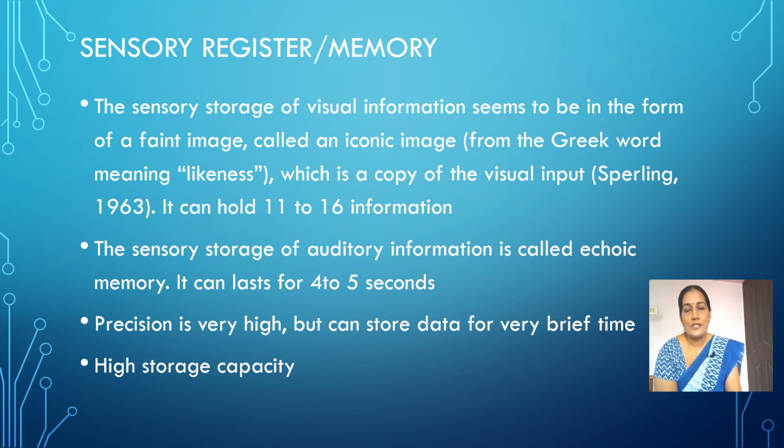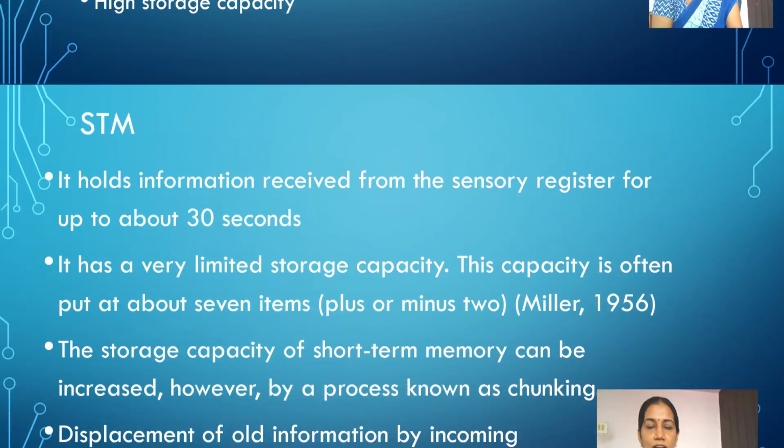Its precision is also very high. Sensory memory storage time is only seconds, but the storage capacity is high and the precision is also very high. It is just like an exact replica of what we have sensed or experienced. That is the speciality of sensory memory. The time is very brief, only 1 to 5 seconds, but precision is very high.